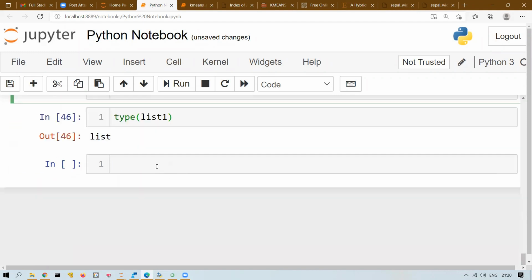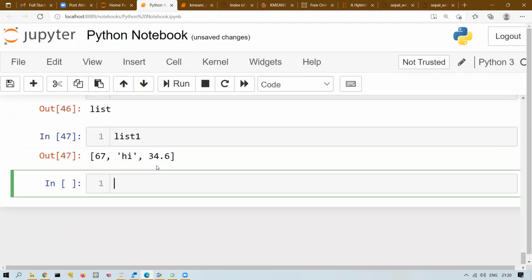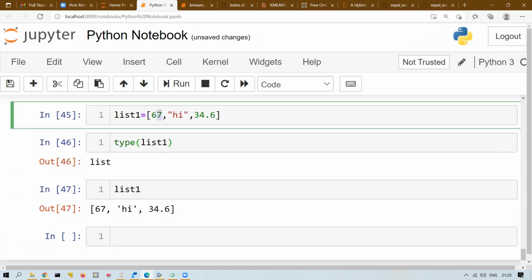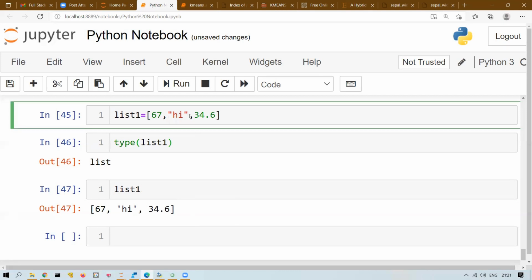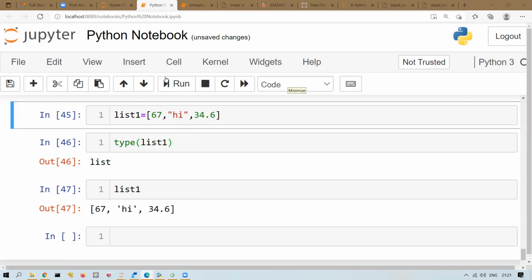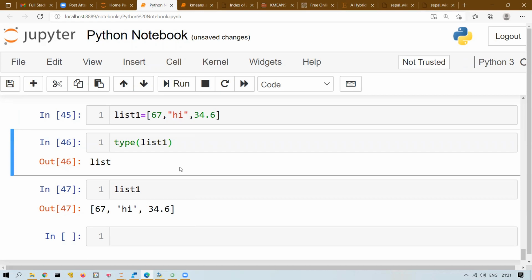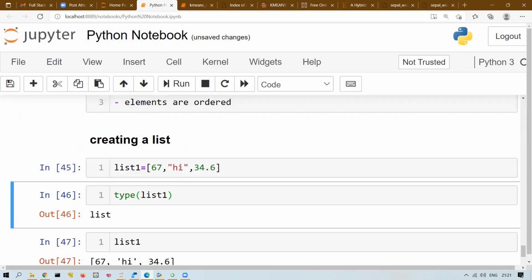Now, elements are ordered, meaning what? If I print this list, what is the first element? 67. What is the second? High. What is the third? 34.6. Means the way I am inserting the element, the same way I will get it. So the order is preserved. The way I am inserting, the same way I will get it. Right? So this is what is called a list.